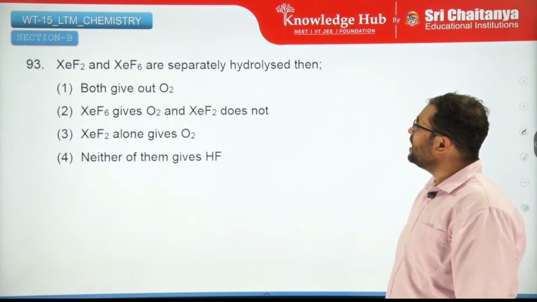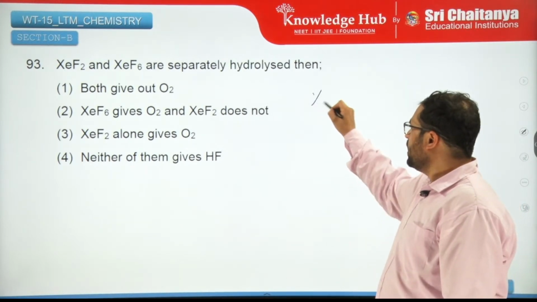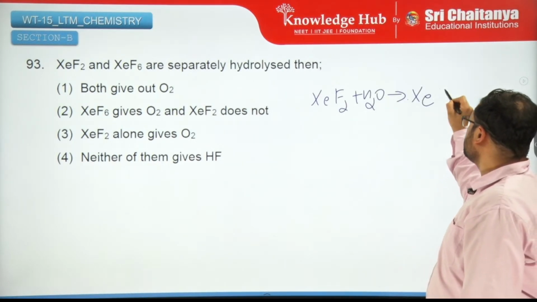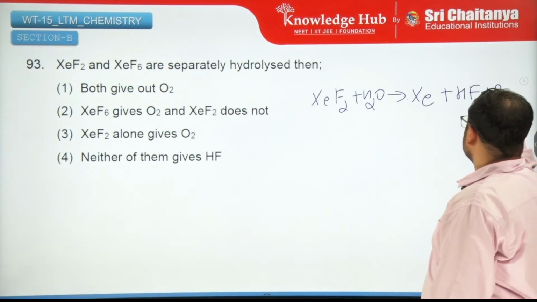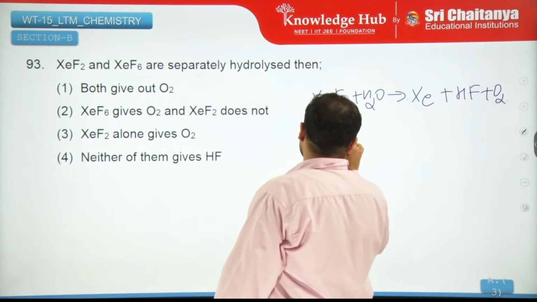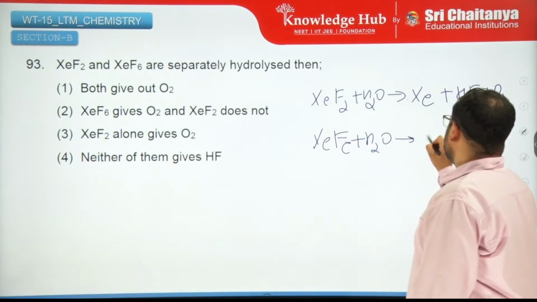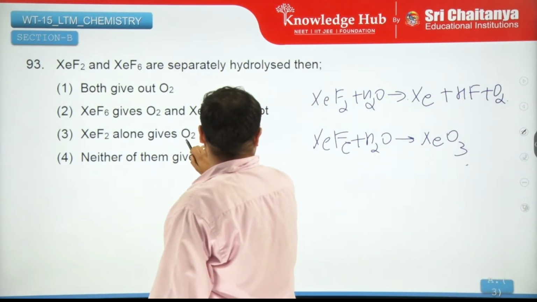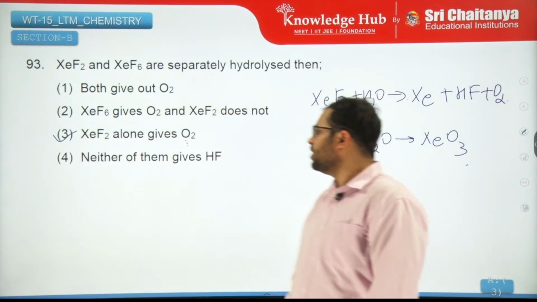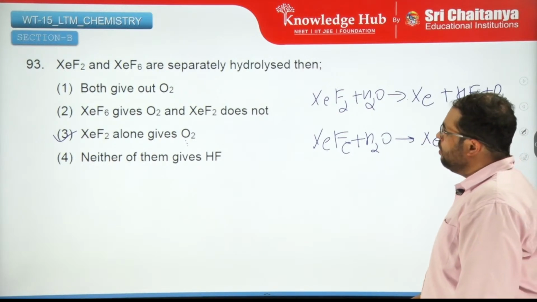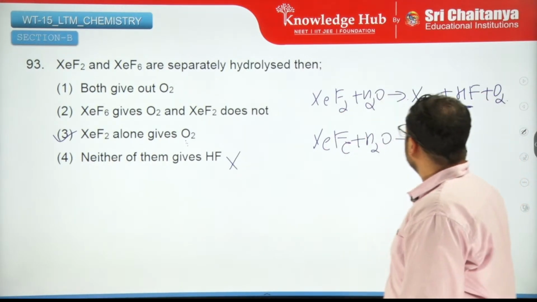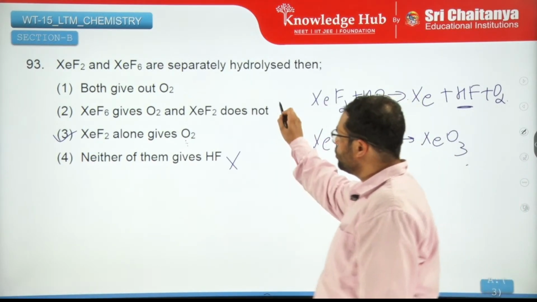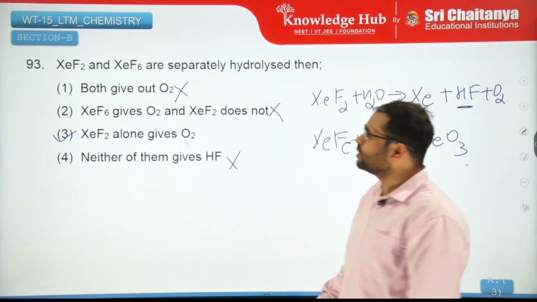XeF2 and XeF6 are separately hydrolyzed. If XeF2 is hydrolyzed, if I remember, you get HF plus oxygen. But XeF6, if you hydrolyze, at the end you will get XeO3. So XeF2 alone gives O2. None of them will match, right? Neither of them give HF, no. This gives HF, XeF6 gives O2 and XeF2 does not. No, this is also wrong. Both give out O2, no, this is also wrong. So third is the correct one.